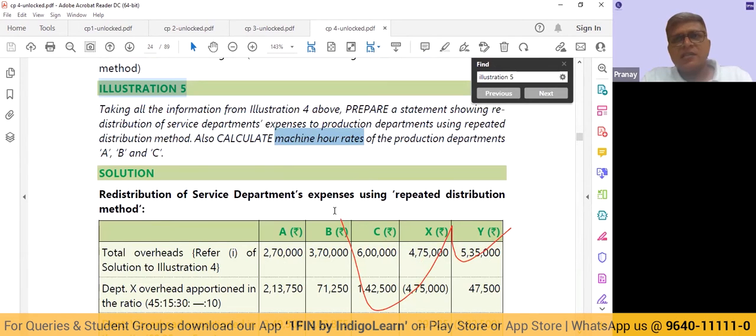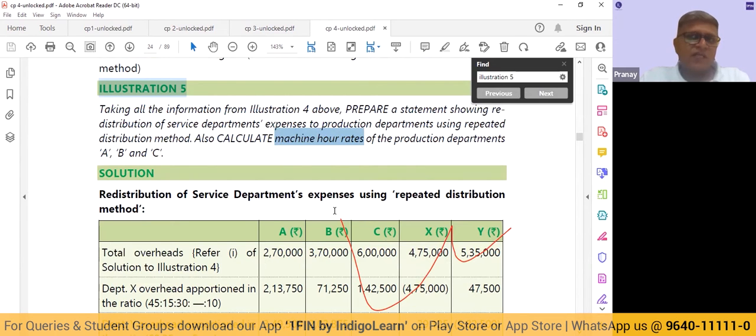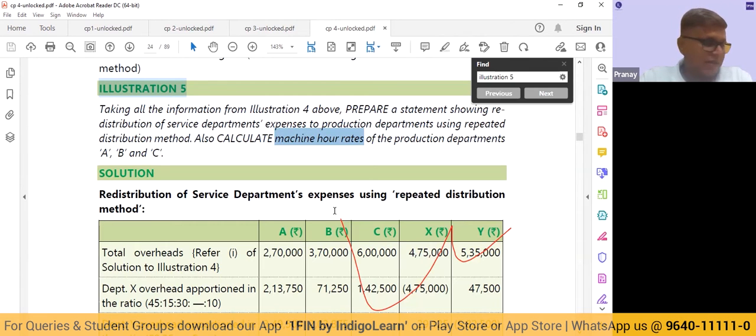So the logic is in the last part. When a single department is, let's say, catering to multiple products, you cannot divide it by the number of units. You will have to find out how much machine time is going on each of the products. That is the logical reason why we will be using the machine hour.